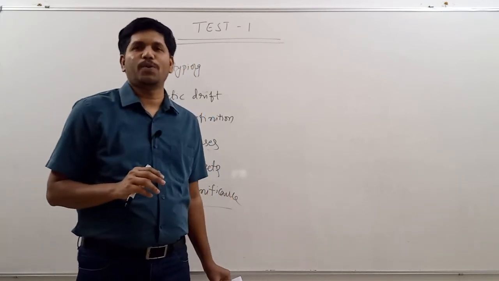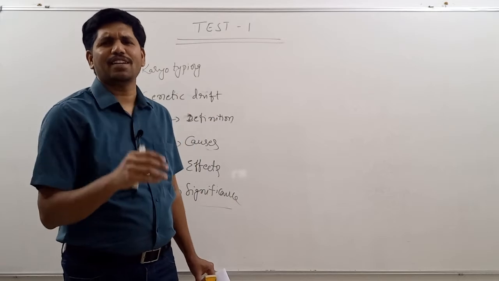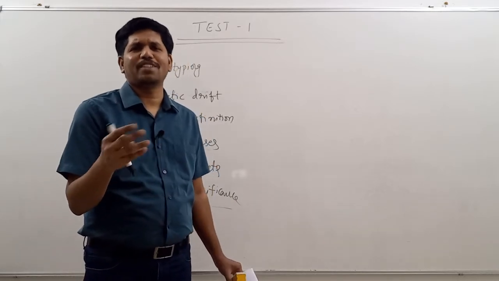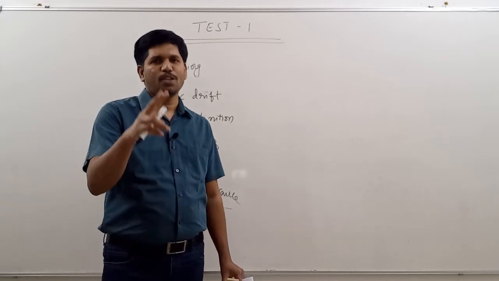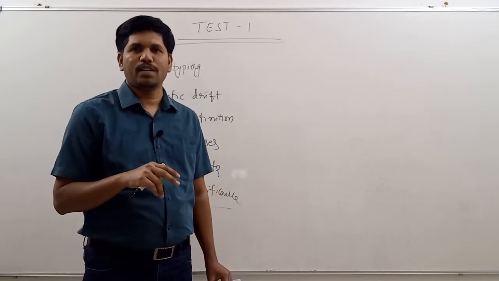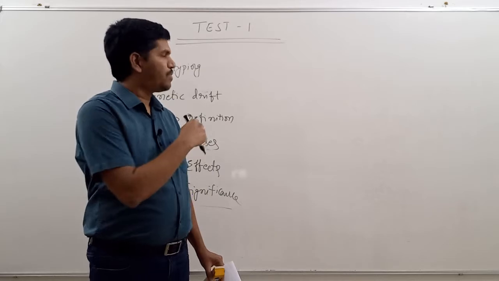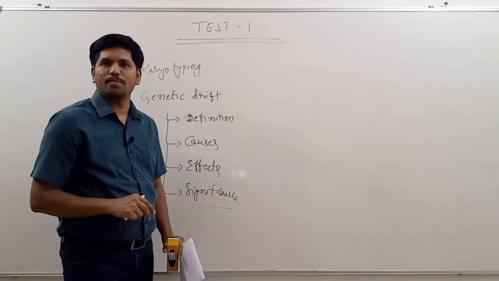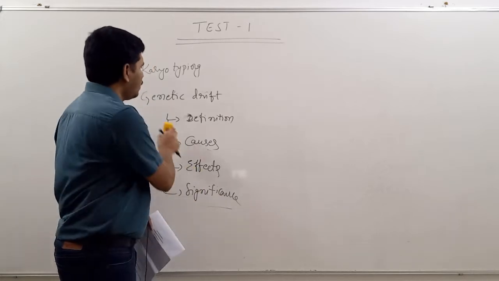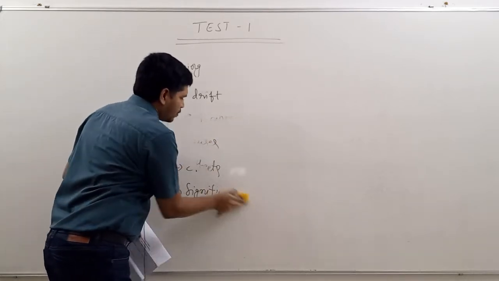These two are the important advantages, and many other things are there. It is responsible for causing variations, it is responsible for speciation, like that there are number of things. The first two are the important utility of the genetic drift or significance of genetic drift. In your answer, these subheadings must be there. Now let us discuss the next question.